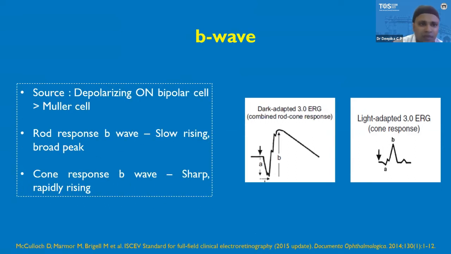Now the next one is the B wave. The source of the B wave is the on bipolar cells, and in the dark adapted response the B wave is slowly rising, like we can see in this figure, and in the light adapted response it is a sharp and rapidly rising B wave.